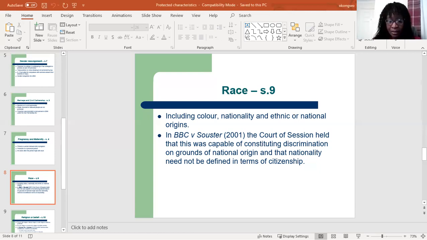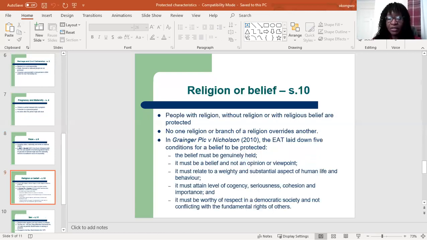Then the next one is religion or belief, and this can be found in Section 10 of the Act. People are protected from discrimination because of their religion or their religious or philosophical beliefs, or even for lack of religion or belief.